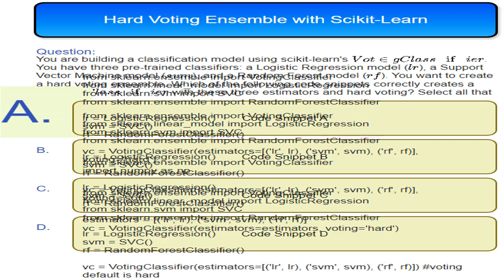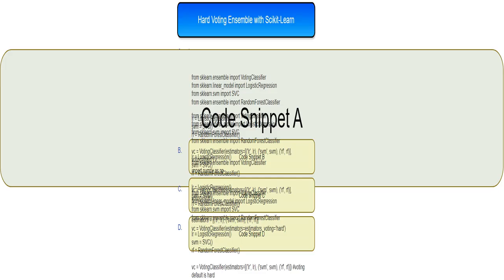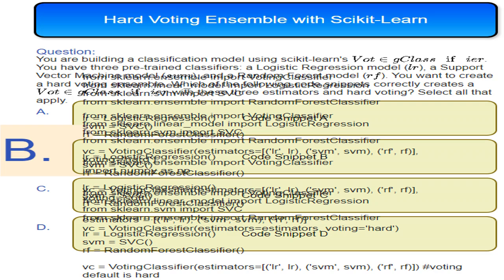This is option A, one of the possible solutions to the problem. I will check if this code correctly creates a VotingClassifier with hard voting. This shows the code for option A. I'll analyze this code to determine if it correctly uses the VotingClassifier with hard voting. This is option B, another possible solution. I'll examine this option to see if it's a valid way to create the ensemble classifier using hard voting.